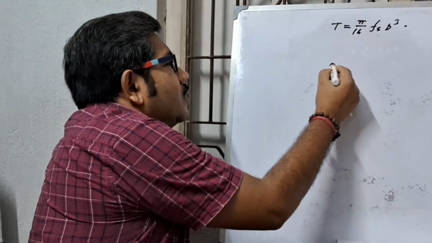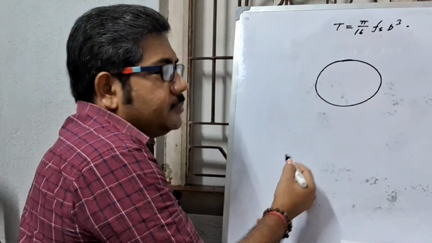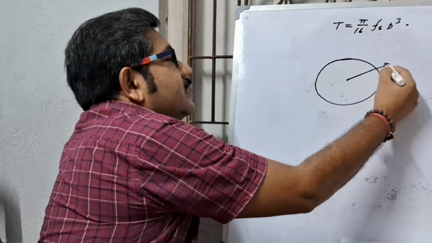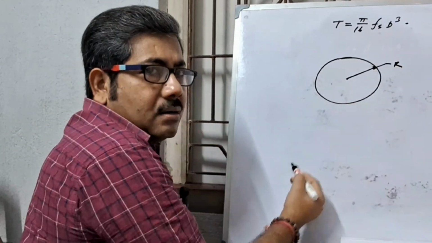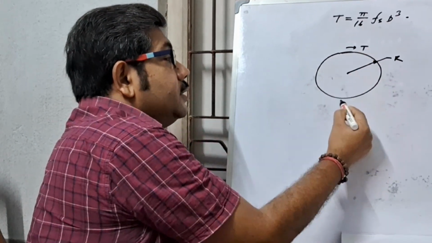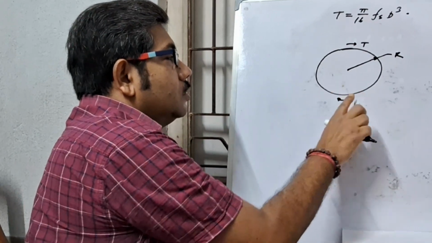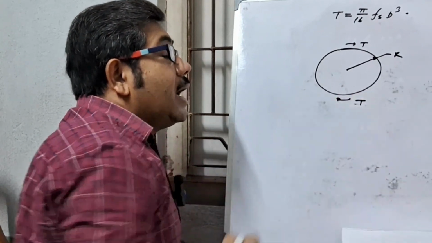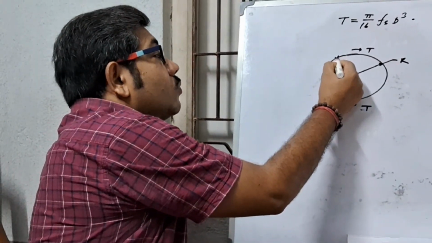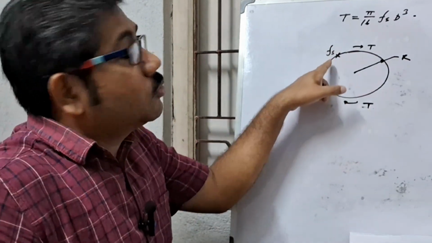Now this is a solid circular shaft of radius R subjected to torque T, due to which maximum shear stress Fs is induced at the outermost layer of the shaft.